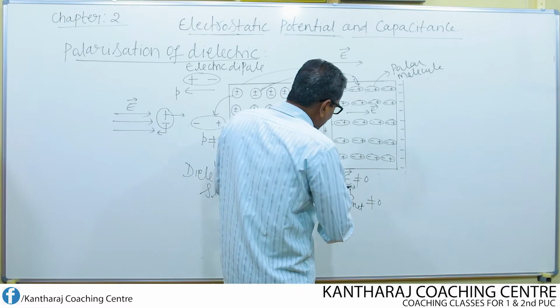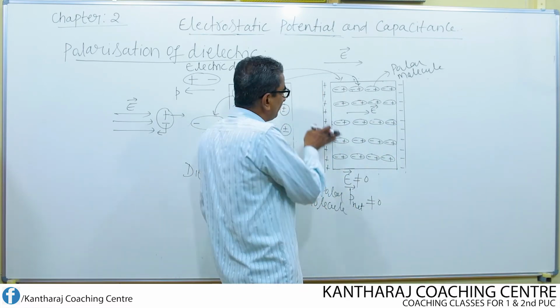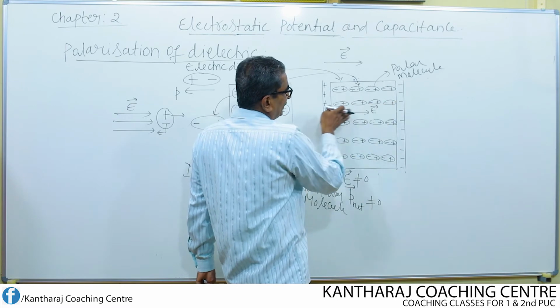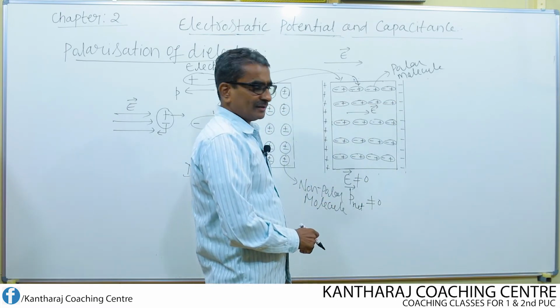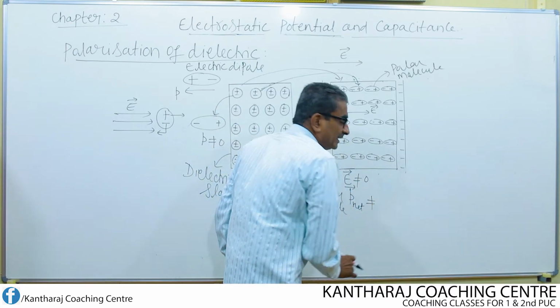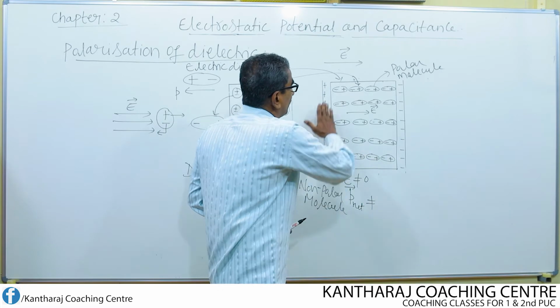Now, what is the net dipole moment? Net dipole moment is not equal to 0 because the electric field is there. We have applied the electric field, which is not equal to 0. So the net dipole moment is equal to the sum of the dipole moments of all the molecules.